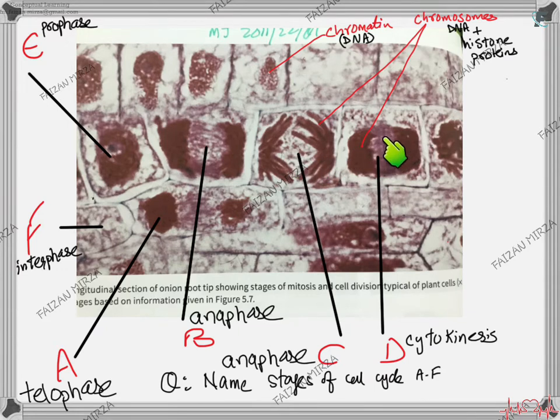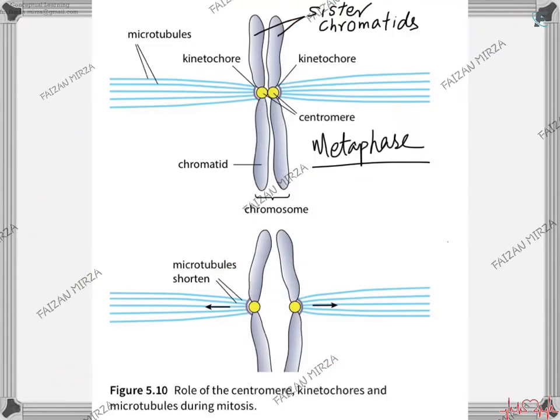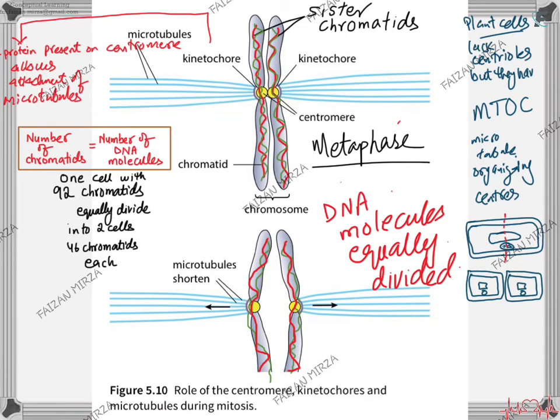This is cytokinesis. You can see the cell membrane forming here, and this is something like chromatin present here, the granular structure. These are the DNA in the prophase, and this cell is probably in interphase because the nucleus can be seen. When we are discussing the chromosome, this is how a chromosome is present. The centromere, which is present on the chromosome, has a protein called kinetochore. Kinetochore is the region to which the spindle fiber attaches.